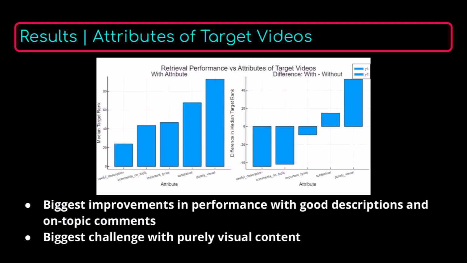These figures show that the biggest improvement in rank is correlated with videos that have useful descriptions or comments that are on topic and contain a lot of keywords, whereas the biggest degradation in rank is correlated with videos that are purely visual and have no dialogue or narration.